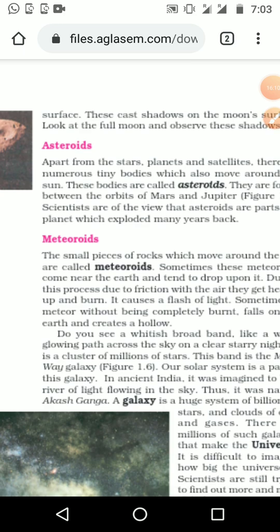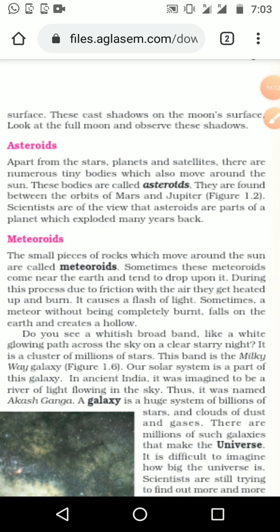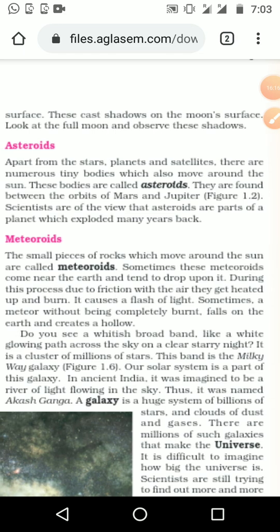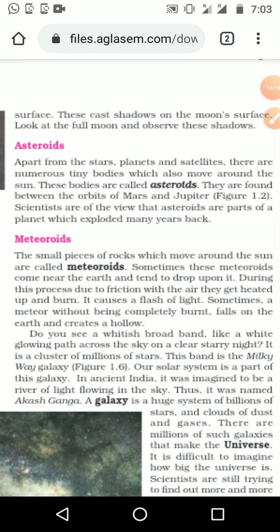Next one is meteoroids. The small pieces of rock which move around the sun are called meteoroids. Sometimes these meteoroids come near the earth and tend to drop upon it. Some days it comes in the news.